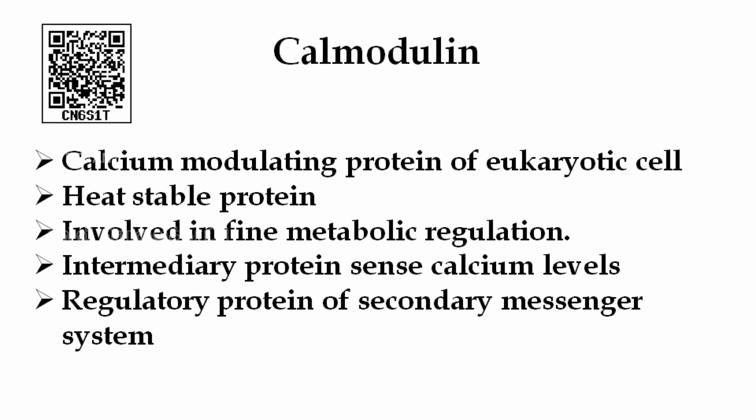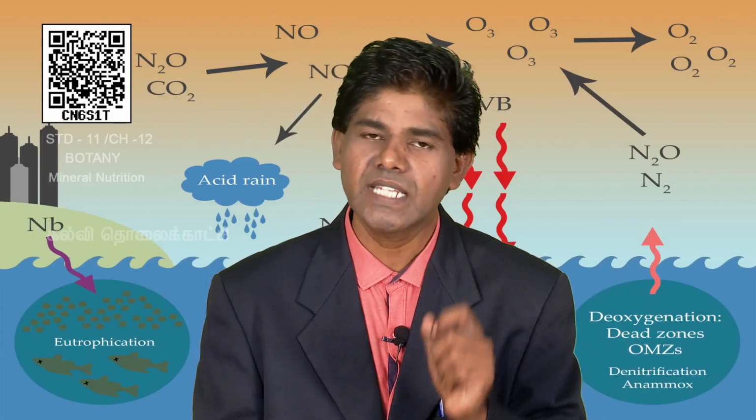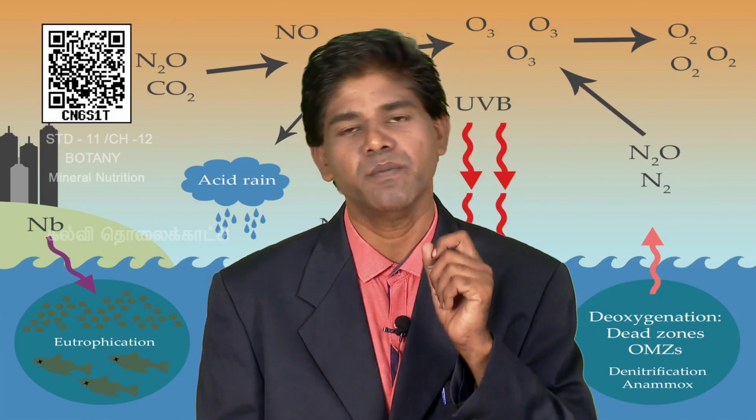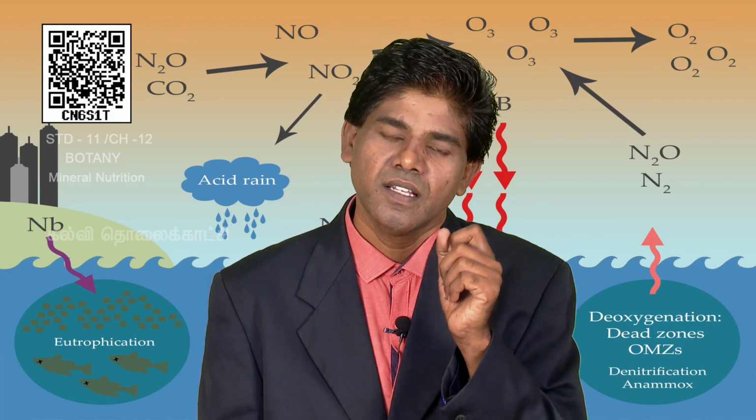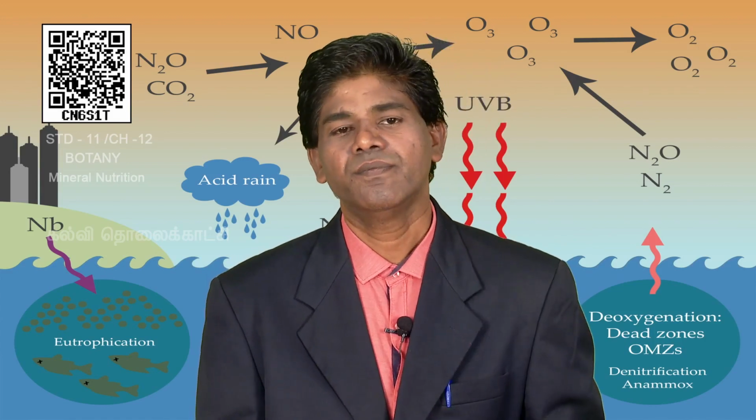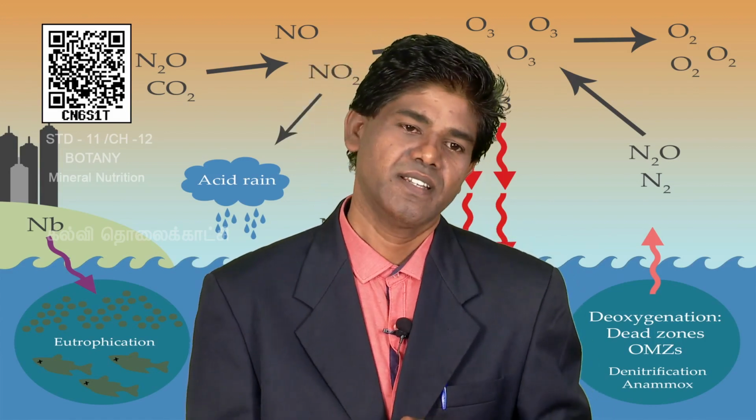Next, calmodulin. What is calmodulin? Calcium modulating protein of eukaryotic cells is called calmodulin. It is a heat stable protein. It is involved in fine metabolic regulation. Normally, calcium acts as a secondary messenger. For the action of calcium, this protein is essential.